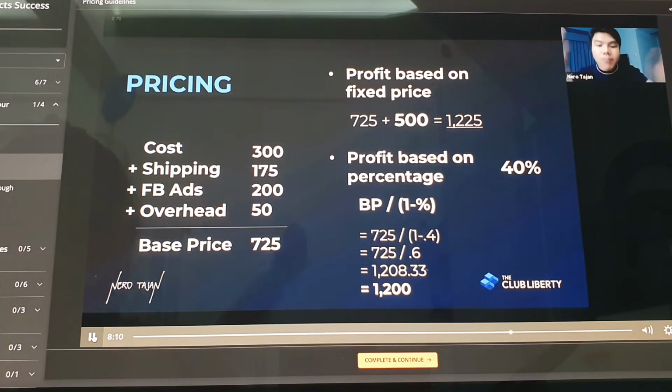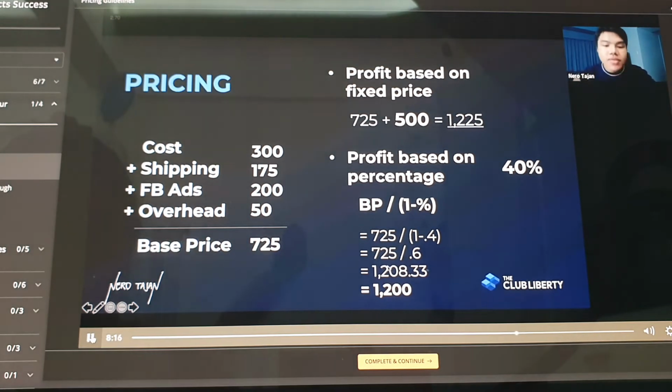So, 725 divided by 1 minus the percentage. This leads us to 725 divided by 0.6, which gives us 1208. Now let's make this ideal for customers. The price is 1,200. If you want 40% profit, then at 1,200 you are sure to get 40% profit every time someone buys from you. So this is the difference: profit based on fixed price and profit based on percentage.